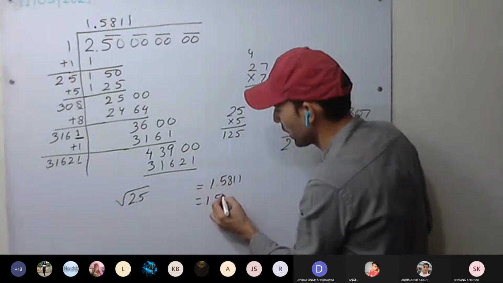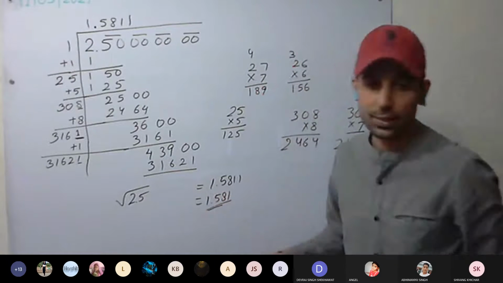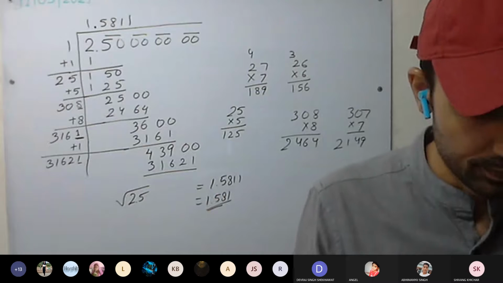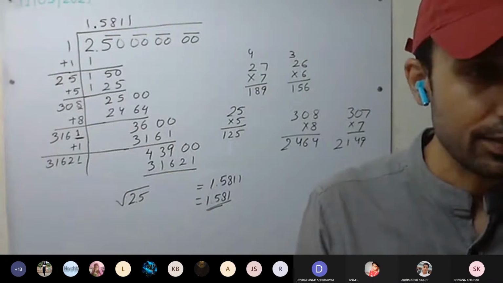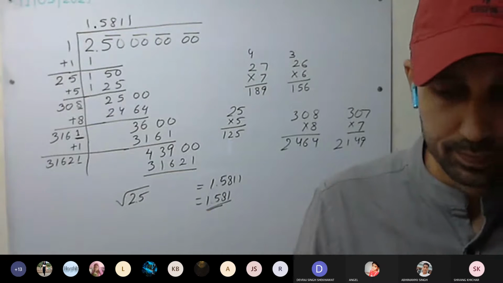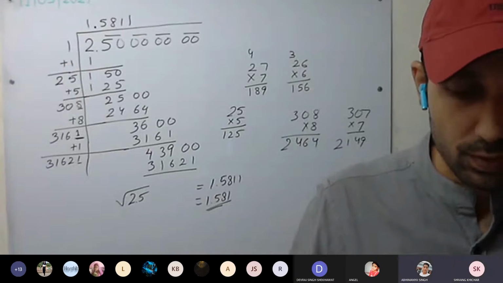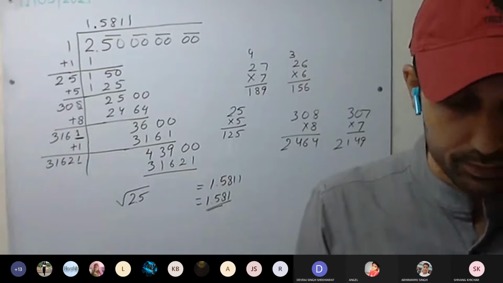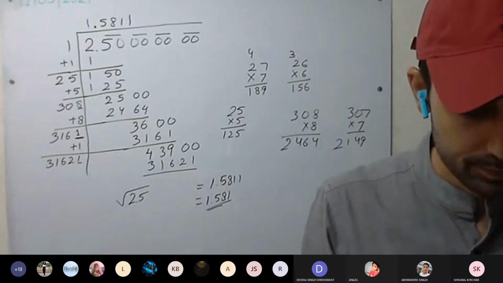It comes out to be 1.5811, equal to 1.581 up to 3 decimal places. Understood this one? Yes, sir. Everyone have understood? Okay. Then do the second one.